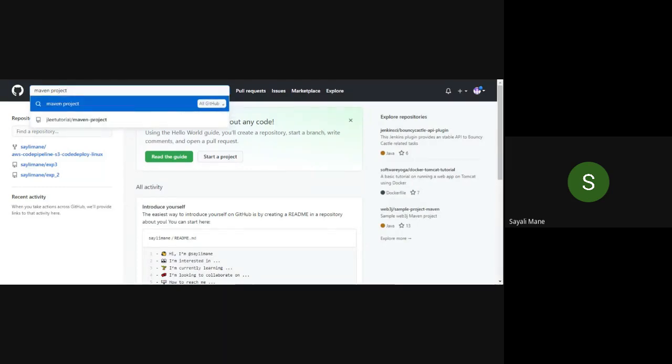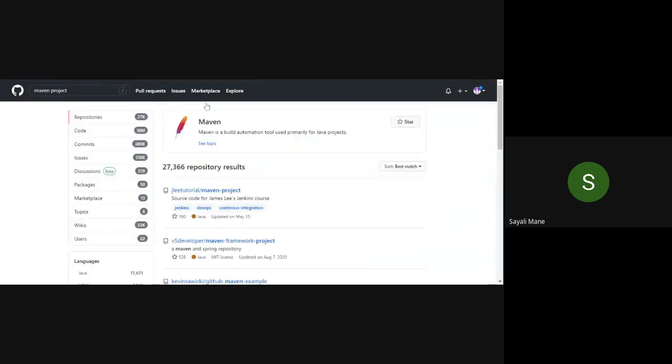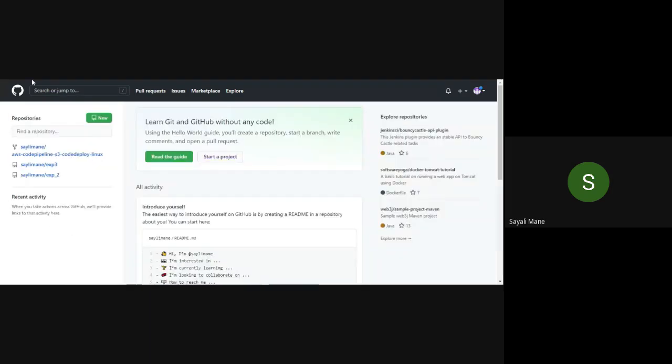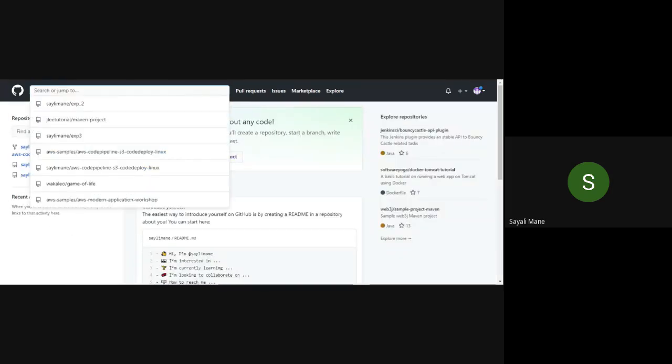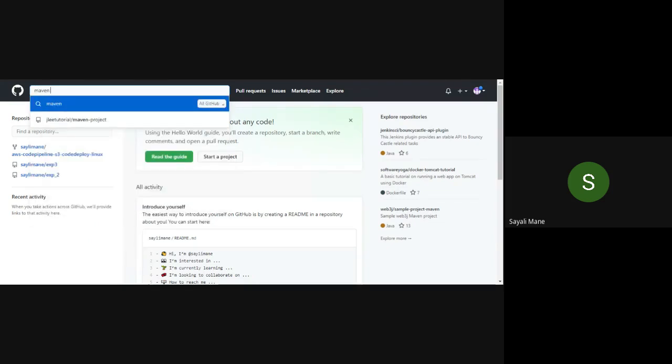You can see it's already over here. But since you are searching it for the first time, click Maven project and click on the all GitHub. After that, you will see the first one, JLee tutorial Maven project. Okay, just wait a minute. Let me show you from the first one. Here in the search box, please type Maven project like this, and you will see the all GitHub option. So please click on it, all GitHub.